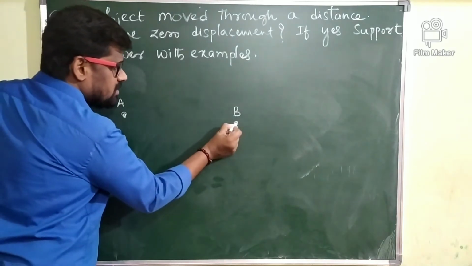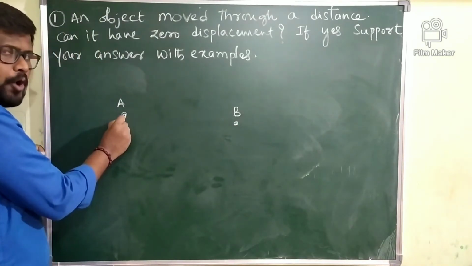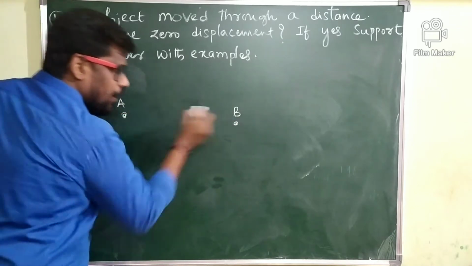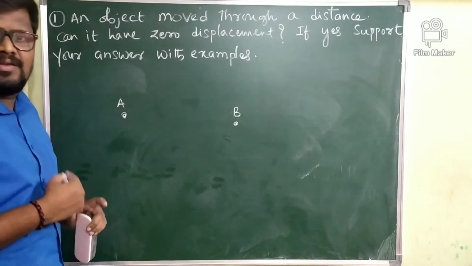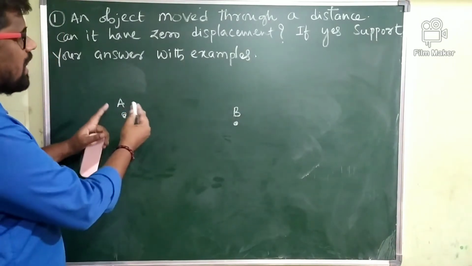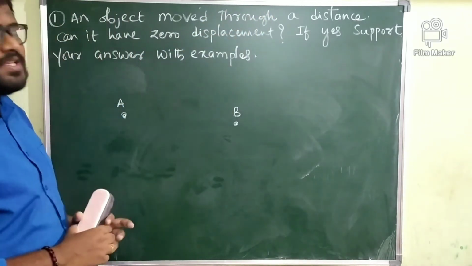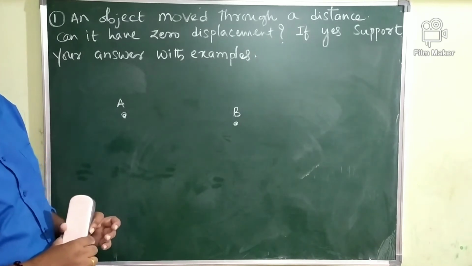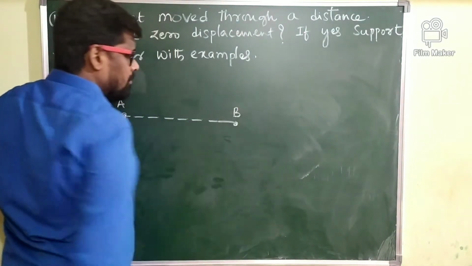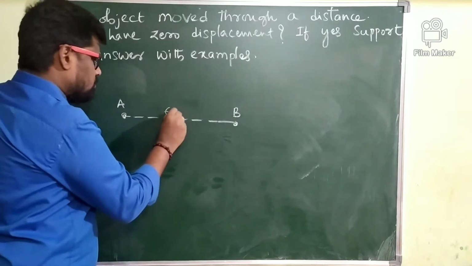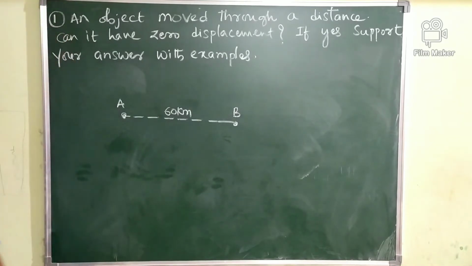Afterwards, the body starts its journey from B and comes back to point A. First it travels from A to B, then it travels from B to A. In this case what happens? The distance traveled by the body is not zero, means it moved through some distance, but the displacement of the body is zero. How is the displacement zero? Imagine that the distance between the point A and B is 60 kilometer.